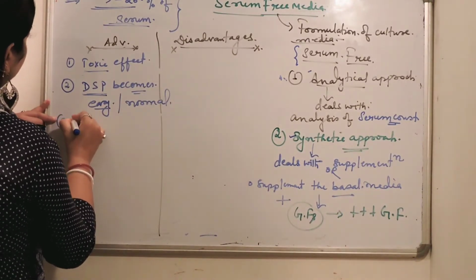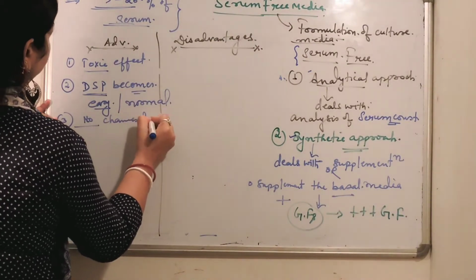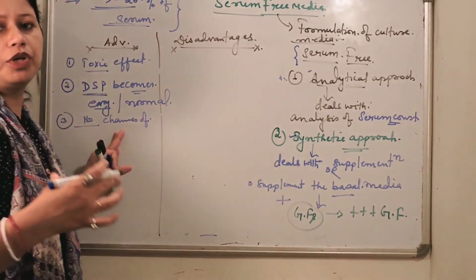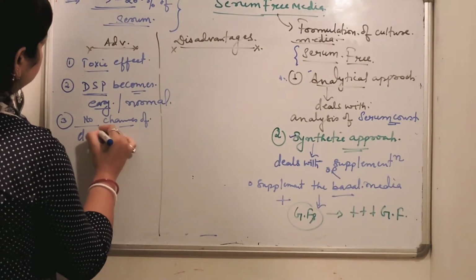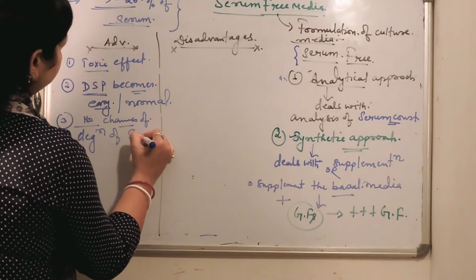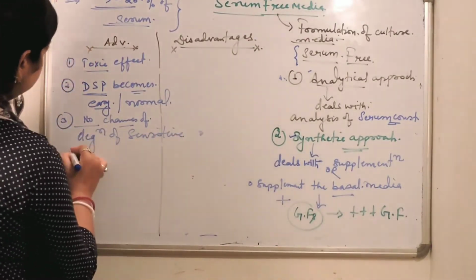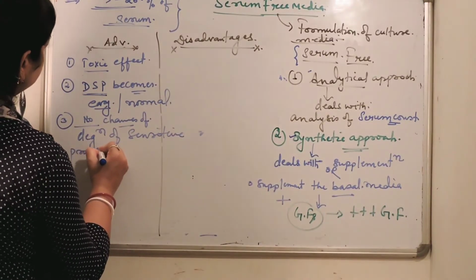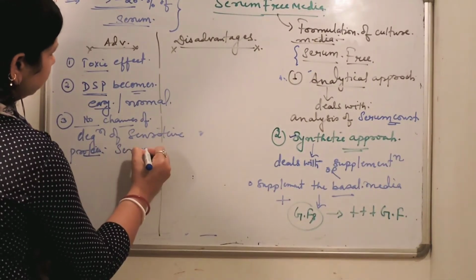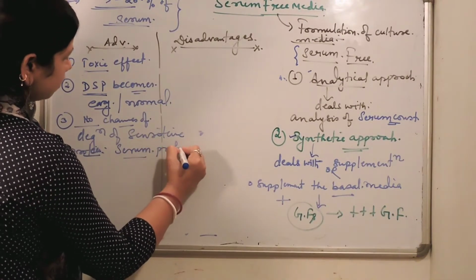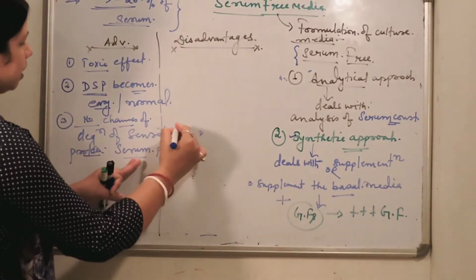Now the third advantage is there are less chances or no chances of degradation of some of the sensitive proteins present in media by serum proteases, because if serum proteases are present in the media, then some of the proteins will be degraded.